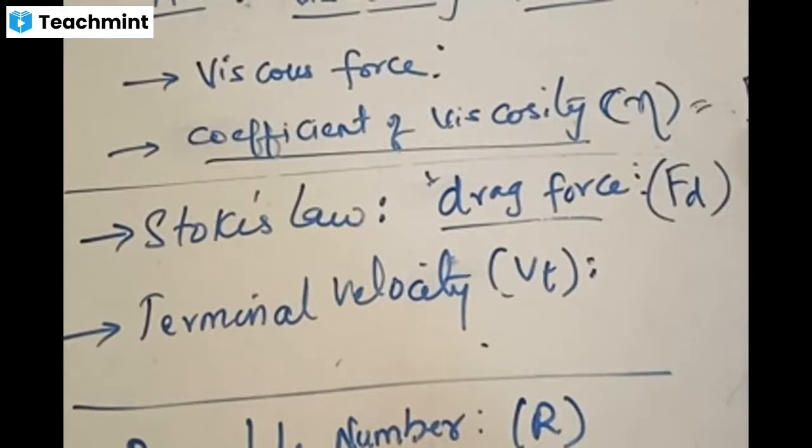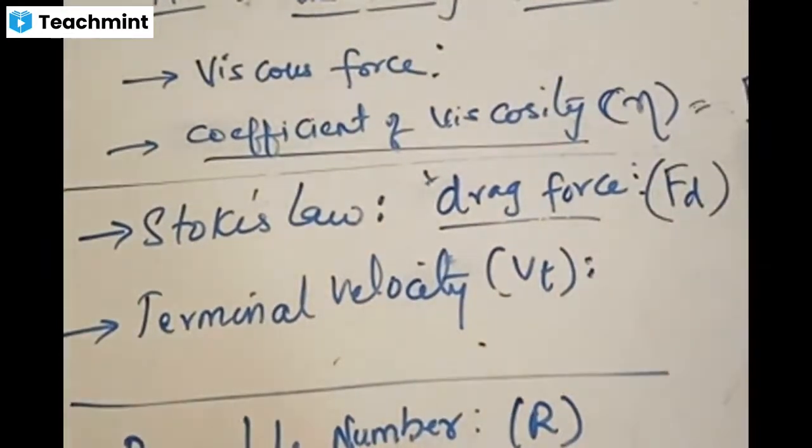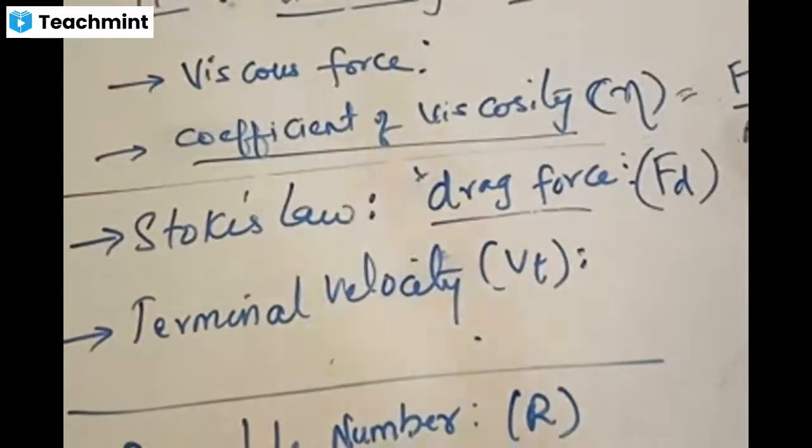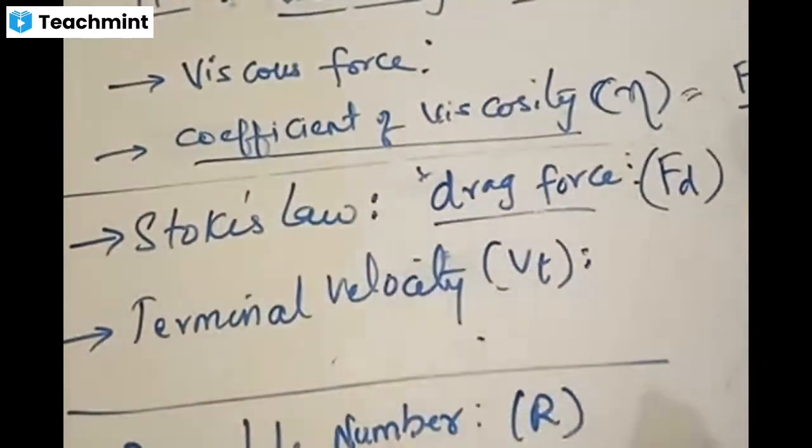Is the point clear? Drag force is the opposing force acting on the body because of the fluid in the form of a gas, air, and is called drag force. The same thing goes, if an object is released in air, it gets a drag force. If the object is released in water, it gets a buoyant force. If I release a marble or a stone in air, it gets drag force. If I release a stone in water, it gets the buoyant force. Right? Clear? And what does Stokes' law state?